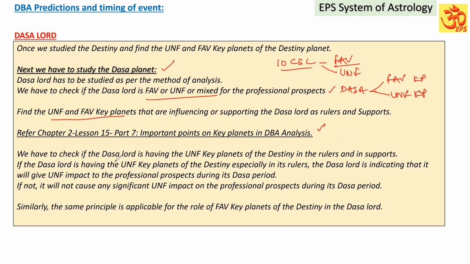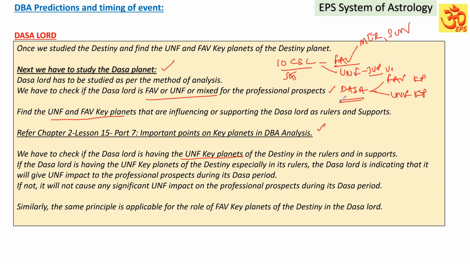We have to check if the Dasa Lord is having the unfavorable key planets of the destiny in its rulers and in support. Suppose the 10th cuspal sublord is Saturn. Saturn is having favorable key planets, Mercury and Sun, in its rulers. And the Saturn sublord is in the star of a planet, suppose Jupiter. The Jupiter is an unfavorable key planet which is making the destiny weak. So the unfavorable key planet of the destiny is Jupiter.